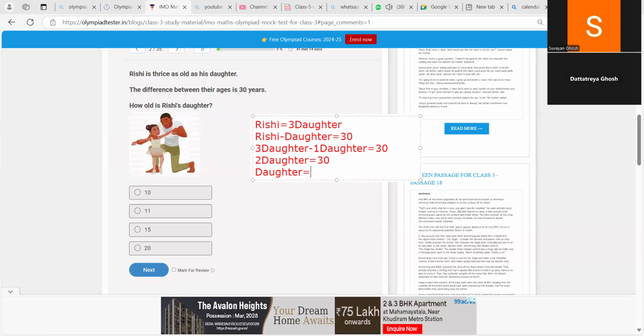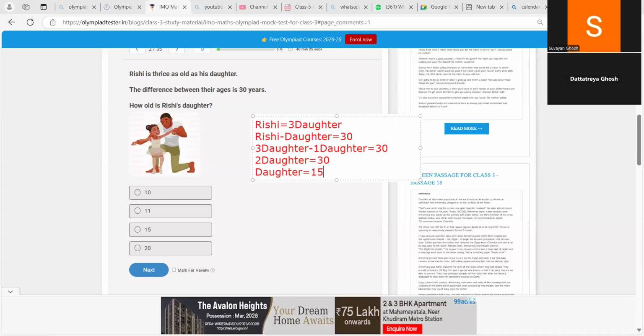Divide. Very good. So 30 divided by 2 is equal to how much? 30 divided by 2 is equal to how much? 15, yes.